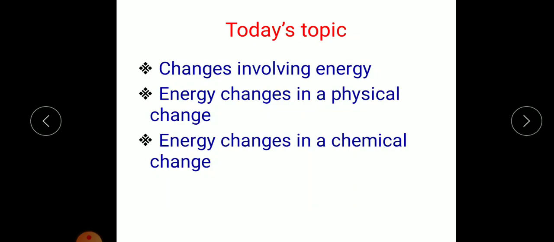Now today's topic: today we are going to discuss changes involving energy. That means how the energy change takes place when changes take place. Then we'll discuss energy changes in a physical change and energy changes in a chemical change.